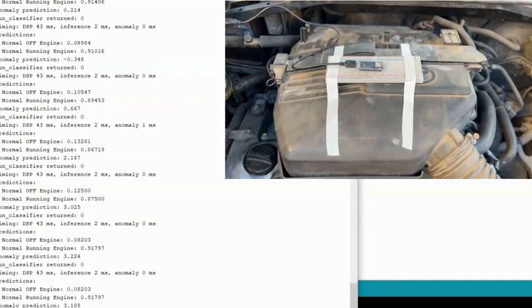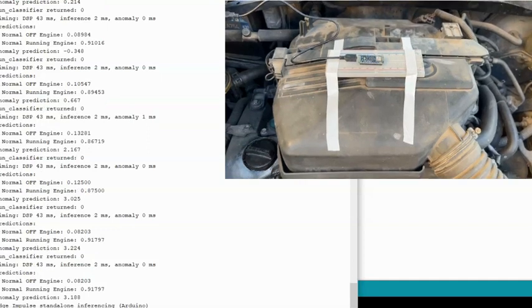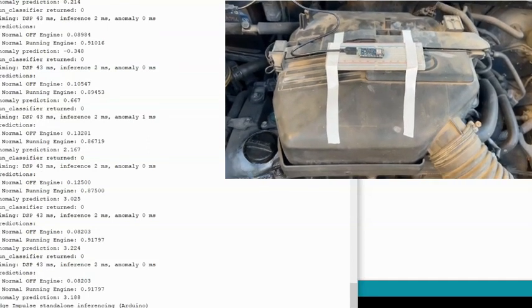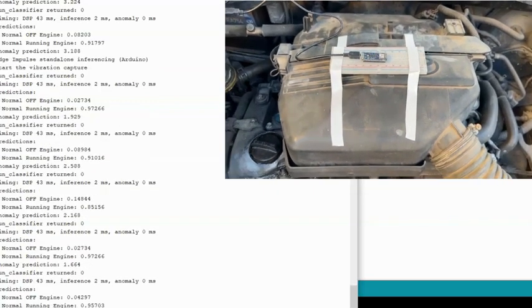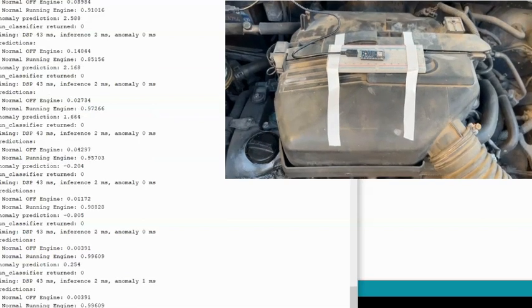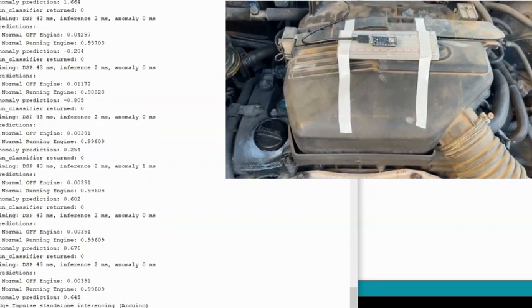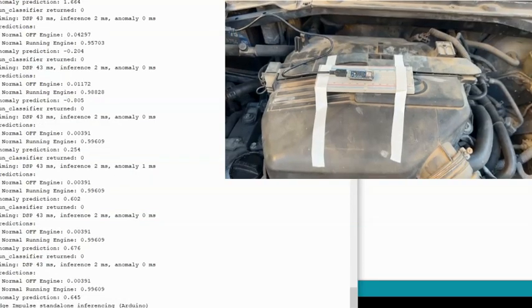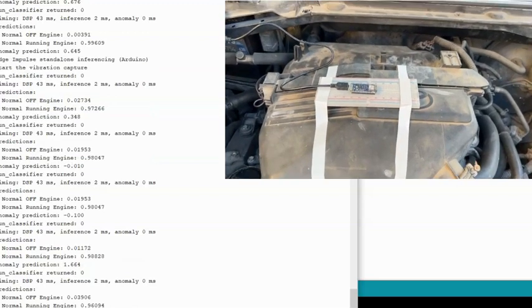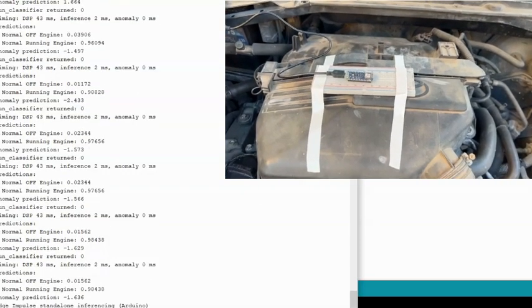Now as you can see that the normal running engine percentage is around 97% or between 90 and 97%. This means that the classifier has correctly indicated the state of the engine. So the anomaly prediction value will be useful for us when the vibration becomes outside the two clusters, i.e. when the values are outside the engine off cluster and when it's outside the engine running cluster.